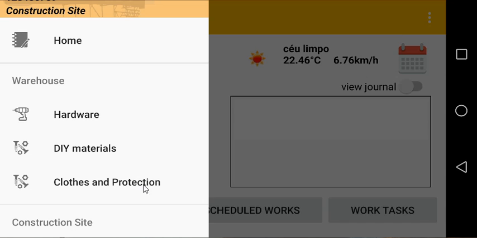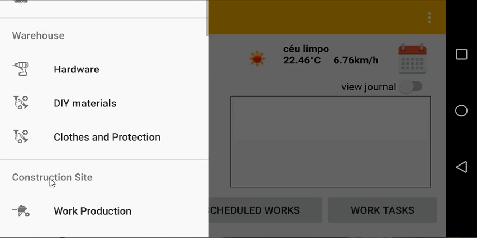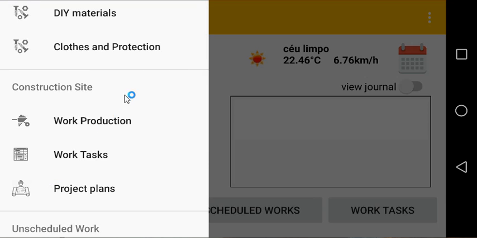Those requests can be made here to give attention not only to the technical staff at the construction site, but also to the one in charge at the office, to be aware of it and start taking care of things, so that the worker at the end of the day and the next day already has the clothes or the protection equipment he is in need of.